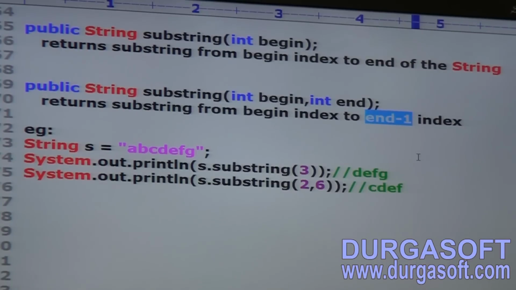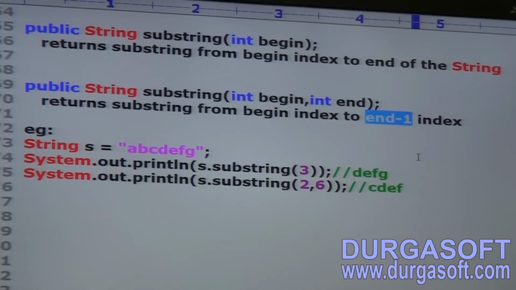Okay, example. Take that one. String s is equal to abcdefg. System.out.println(s.substring(3)). What answer are we getting? defg. Next, s.substring(2, 6).